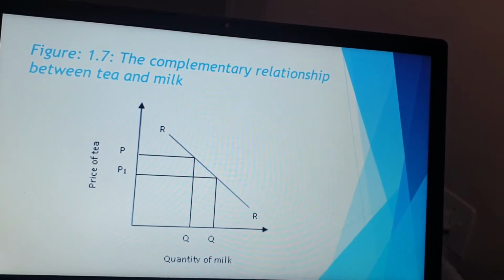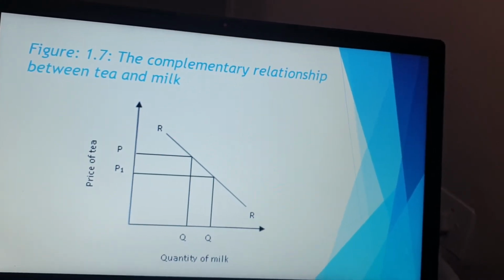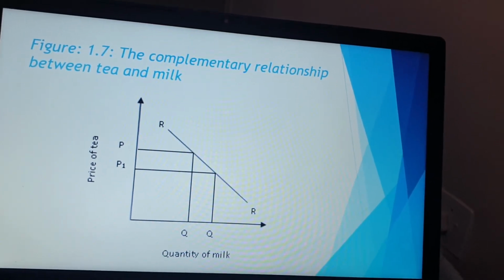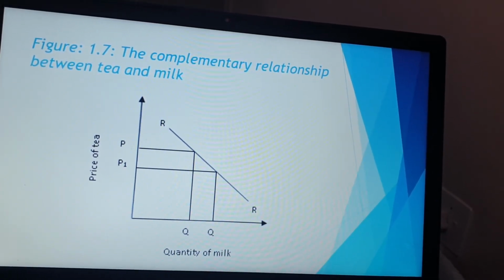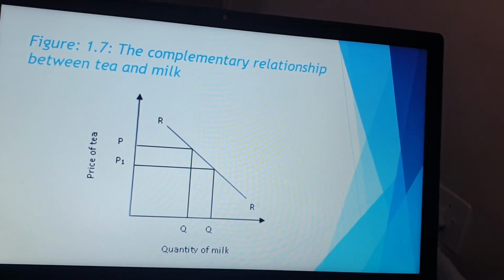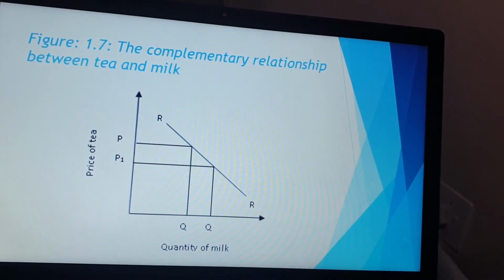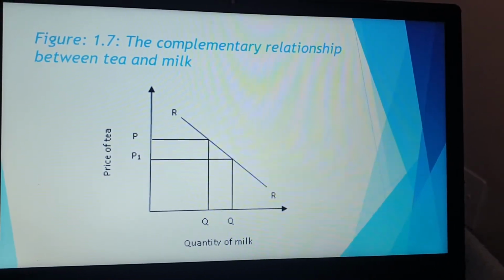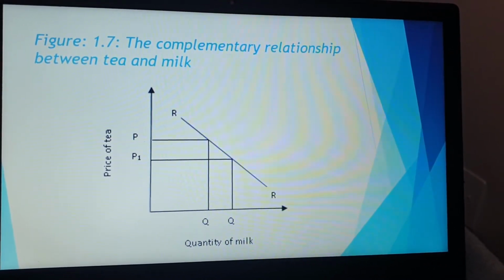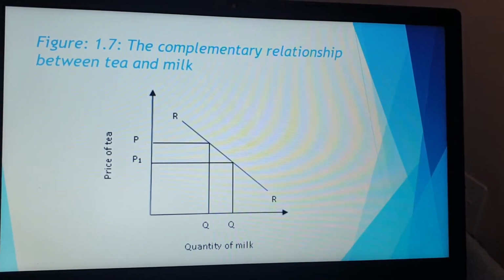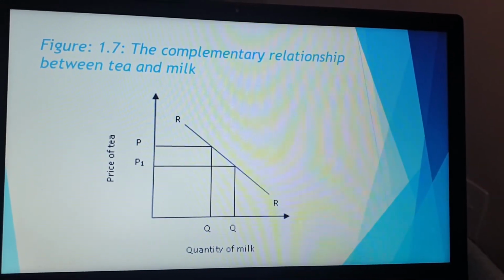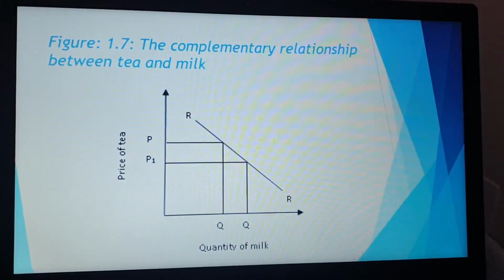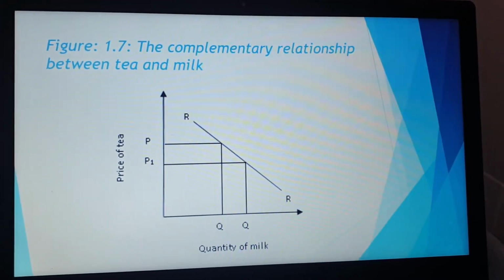Then the complementary relationship between tea and milk. I told you with the substitute, you would have seen that your relationship graph, just to add on there, RR stands for relationship. The relationship graph would have looked like a supply graph. Okay, it means if there's an increase in the price, there will be an increase in the quantity demanded of another product.